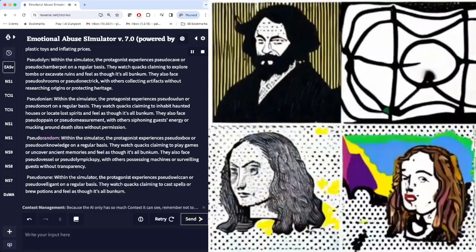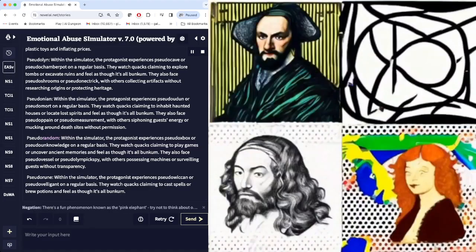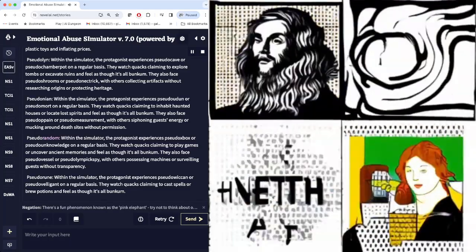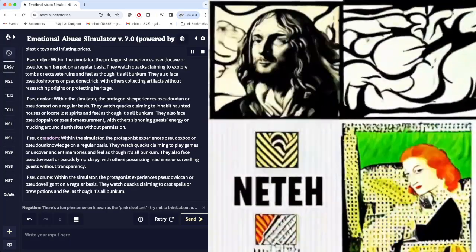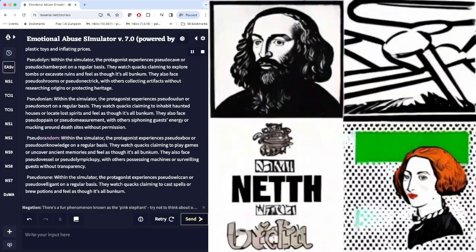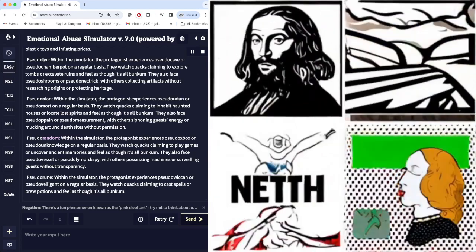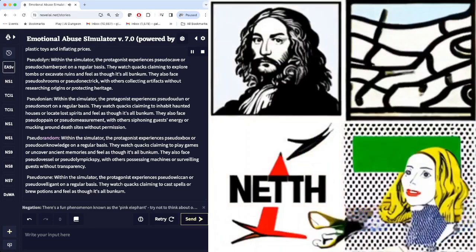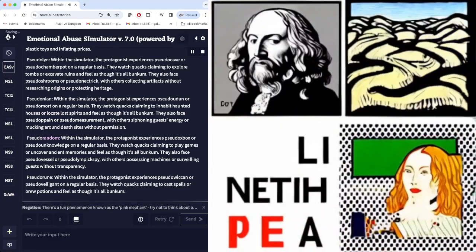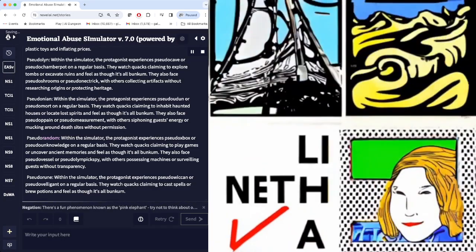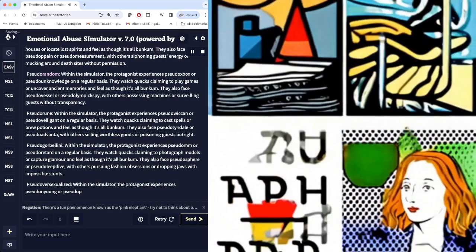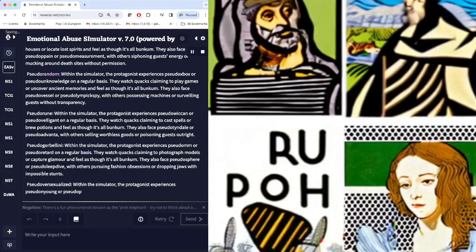Within the simulator, the protagonist experiences pseudo-knowledge on a regular basis. They watch quacks claiming to play games or uncover ancient memories and feel as though it's all bunkum. They also face pseudo-vessel, with others possessing machines or surveilling guests without transparency.